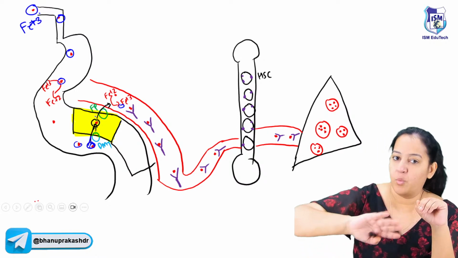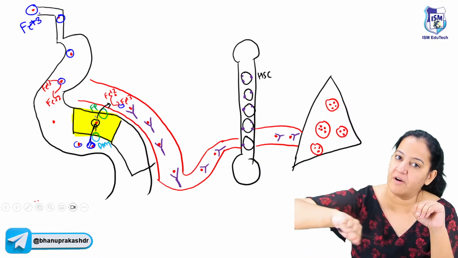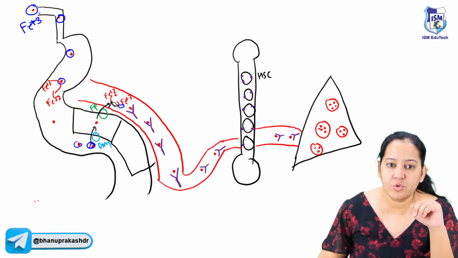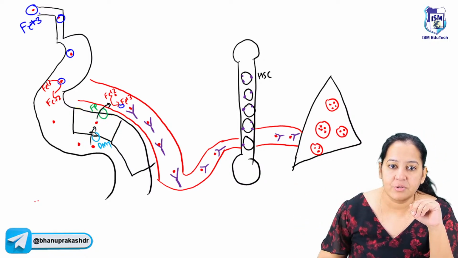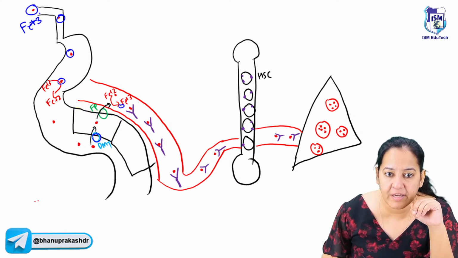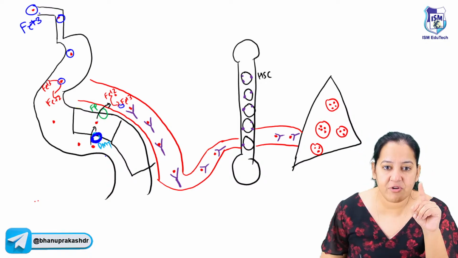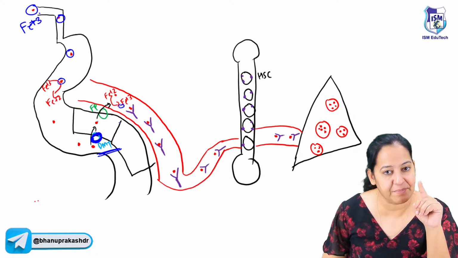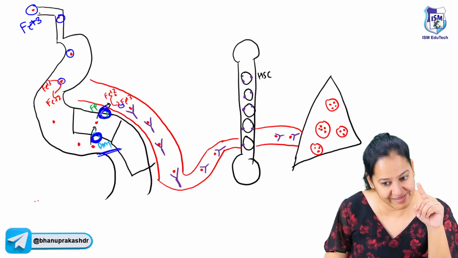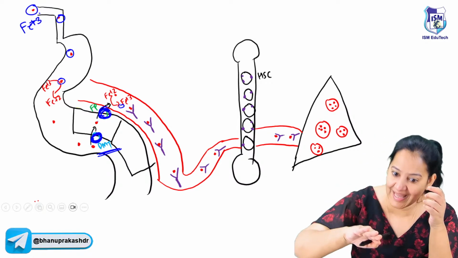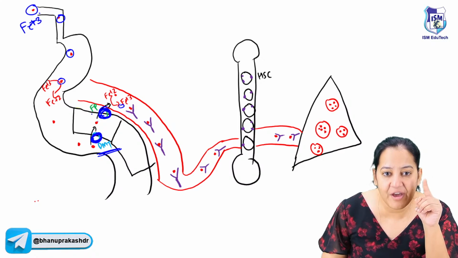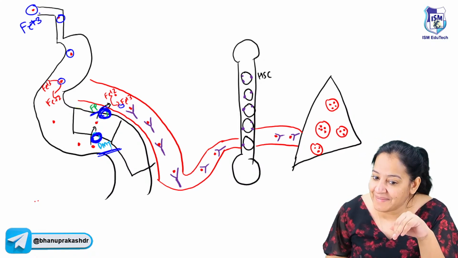One on this side, one on that side: one on the luminal side, one on the basolateral side. So you can see the two transporters. Let me highlight. This is the first transporter I am talking about. It takes iron from the lumen into the cell, and this transporter is known as divalent metal transporter, DMT. The second transporter, on the basolateral side, takes the iron from the cell into the blood. This transporter is known as ferroportin. So we have two transporters, DMT and ferroportin.